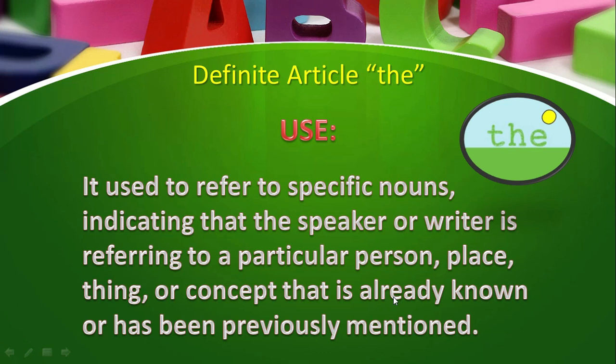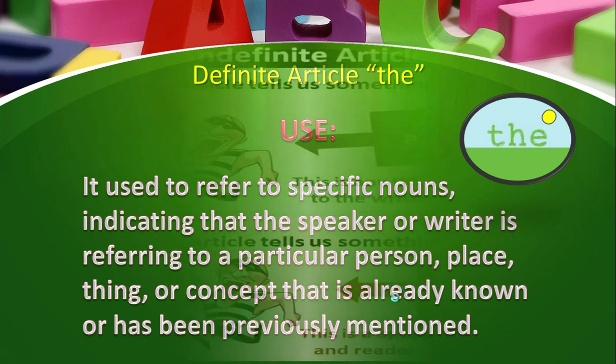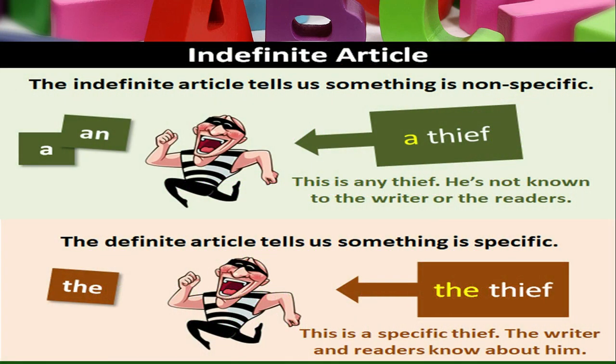I'm going to give you the examples and it will be more clear to you. Now in the next slide, just see the difference between the use of the indefinite article and the definite article. What is the major difference? Here you can see the picture of a robber, and here it is used: a thief and the thief. Both are correct. But what is the difference? The indefinite article tells us something is non-specific. Here this robber, you don't know about this person or what he is doing. This is any thief, you don't know him. This is non-specific, so that's why you are using a thief. He is not known to the writer or the readers.